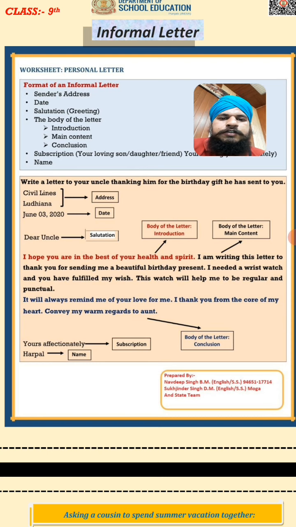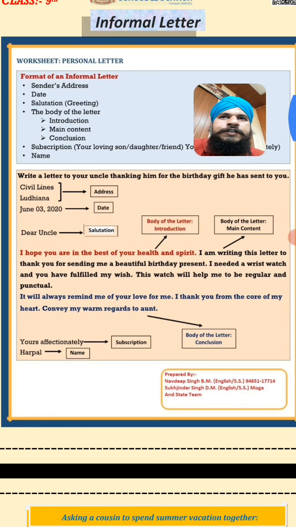After that, salutation, dear uncle. Then the body of the letter. We have already discussed that in the body of the letter three main things are there. First is introduction, then main content, then conclusion. So in the introduction, what will we write? I hope you are in the best of your health and spirit. Here you can also write I hope you are fine. I hope you all are healthy. So that is the introduction.